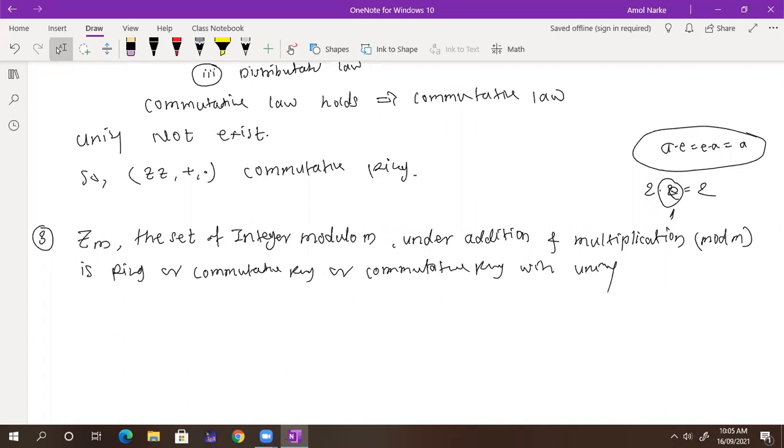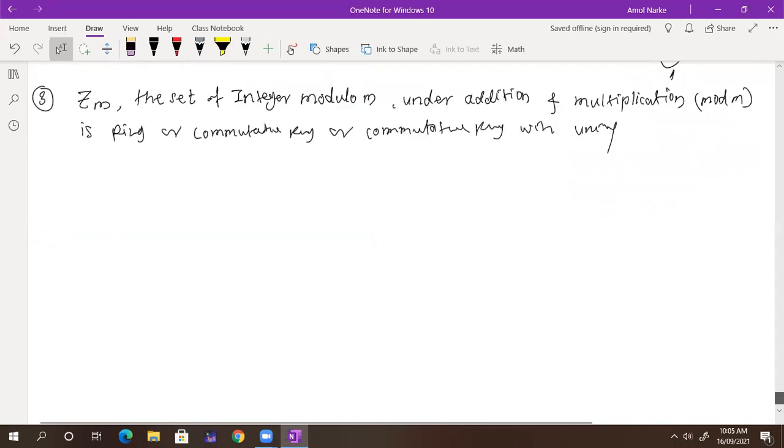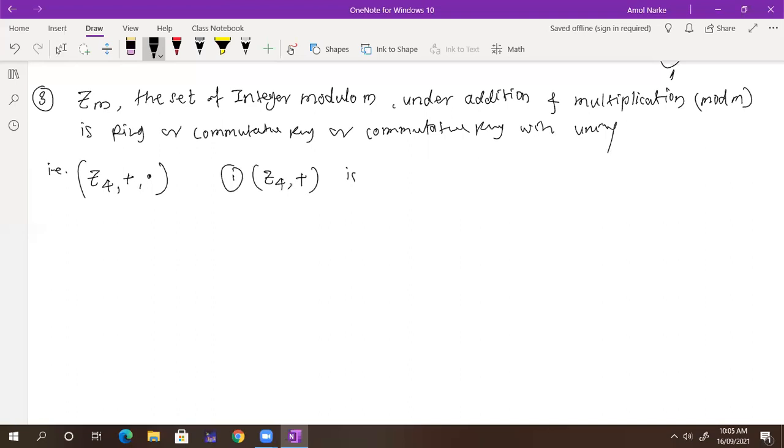That is my question. So tell me, what do you think? For example, we will take Z4 first, with plus and with dot, where plus and dot are the modulo operations. First question: is Z4 under plus an abelian group? Yes or no?